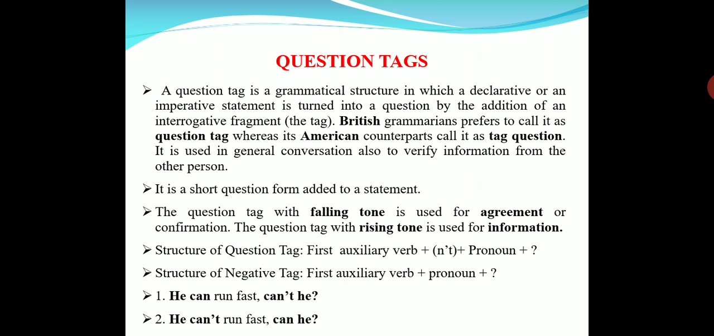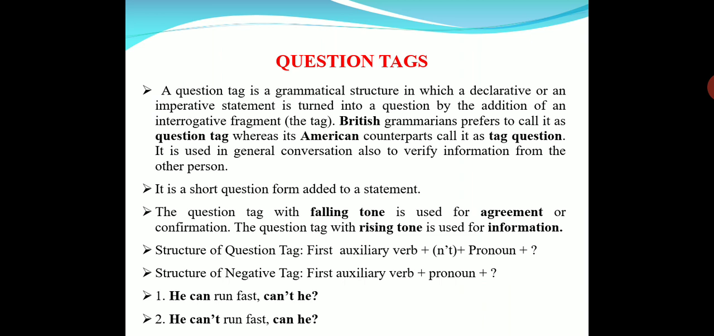So the question tag is a grammatical structure in which a declarative or an imperative statement is turned into a question by adding a question tag at the end. British grammarians call it a question tag and their American counterparts call it a tag question. Generally question tags are used in speech for confirmation and also for information.